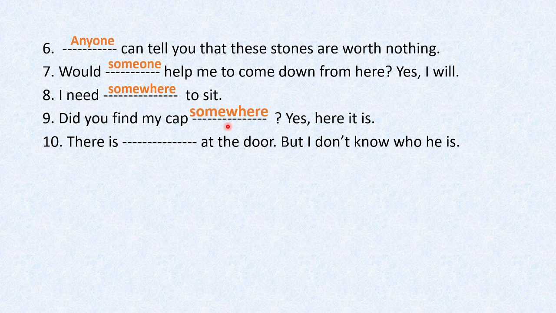Now next is, there is dash at the door, but I don't know who he is. There is someone at the door. Unfamiliar and unknown. So don't see here that it is negative. The rule here is unfamiliar or unknown person at the door. So there is someone at the door. I don't know who he is.